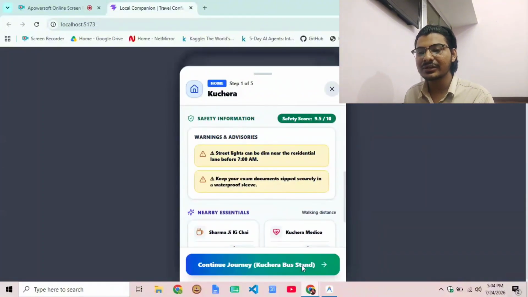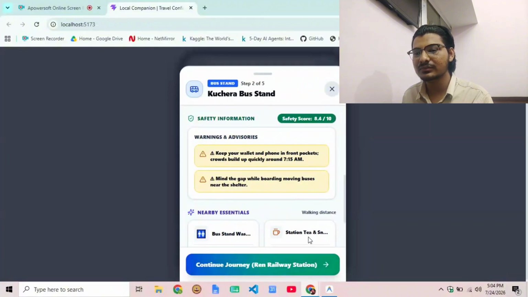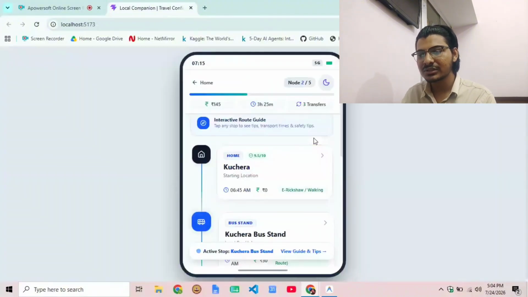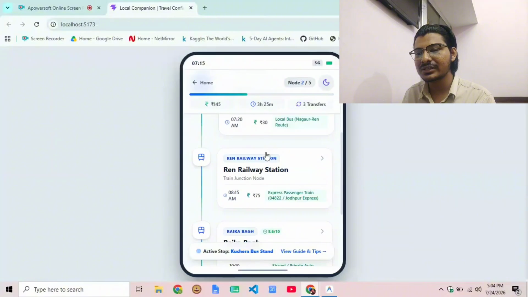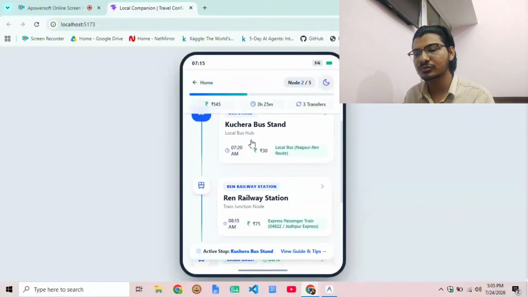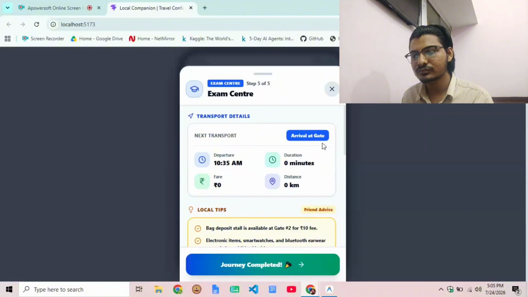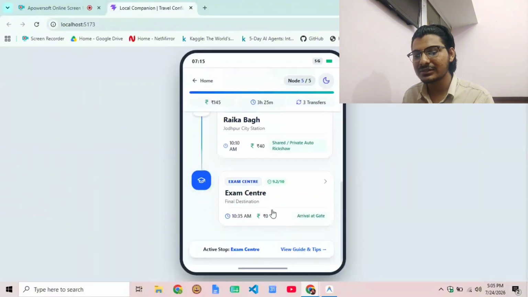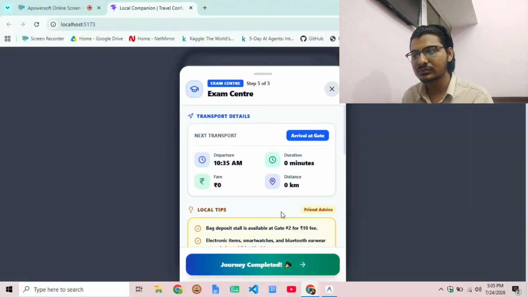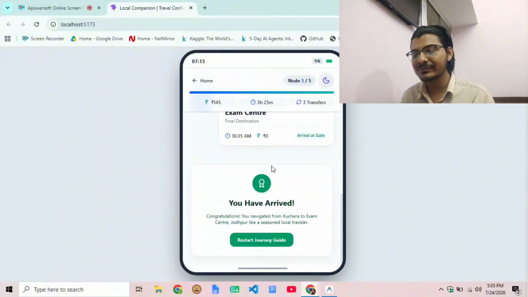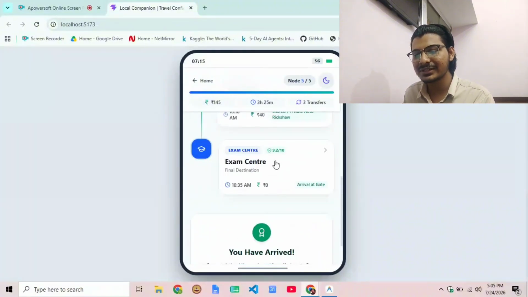And when I click and continue my journey, basically these are the nodes of my journey. This is from my home to the exam center. And once I click the exam center, this is where my journey is completed.